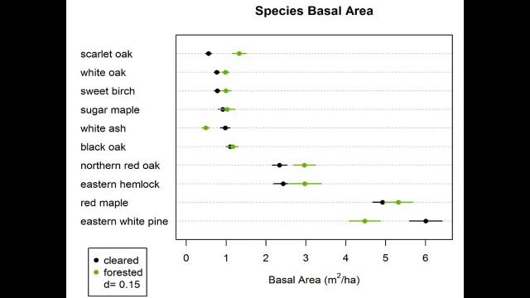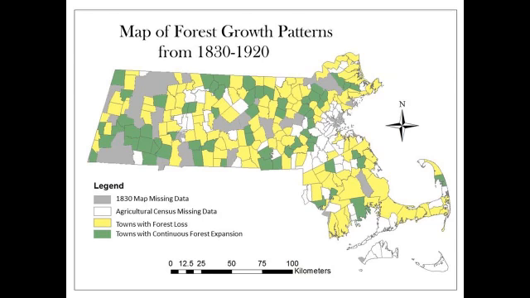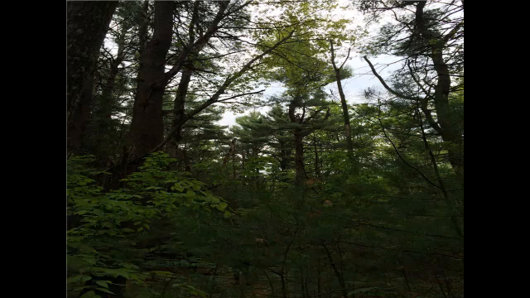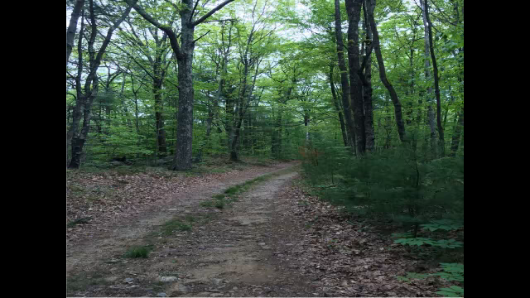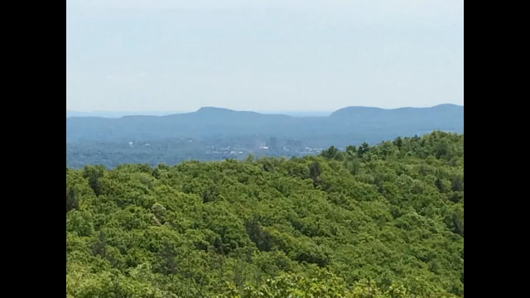However, there have been major waves of logging and forest disturbance in the 180 years since 1830, illustrated by the map of forest growth patterns created from agricultural census data. Land use greatly restructured the entire landscape as a whole, moving to a more homogeneous forest that is dominated by rapidly growing, seed-abundant, climatically tolerant, and mid-successional generalist species.